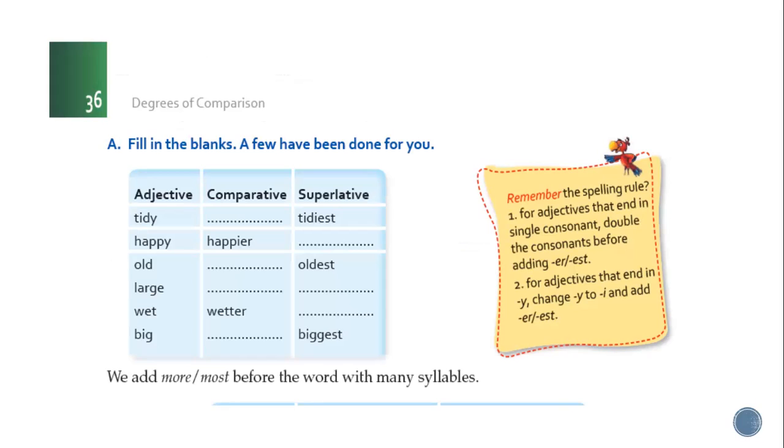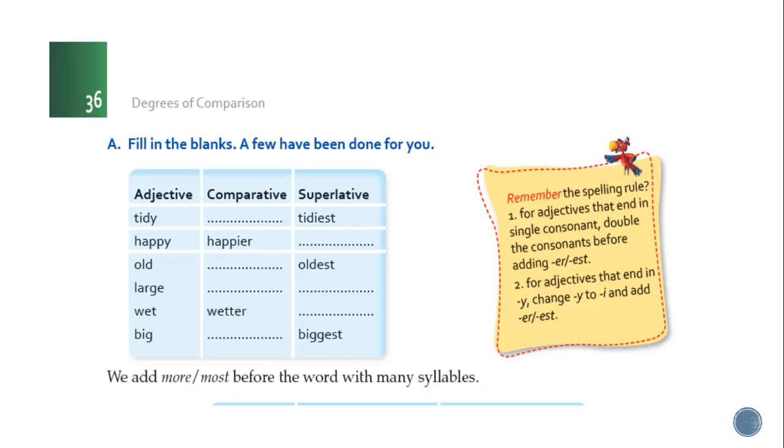For adjectives that end in a single consonant, double the consonant before adding er or est. If at the end a single consonant is there, consonant means not a vowel sound, you know very well, right? So if it is ending with a single consonant, we have to double it.